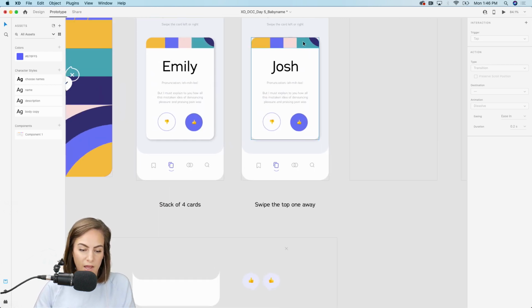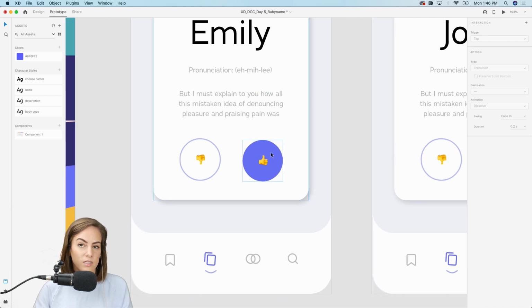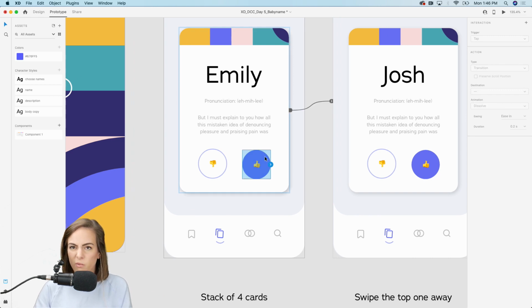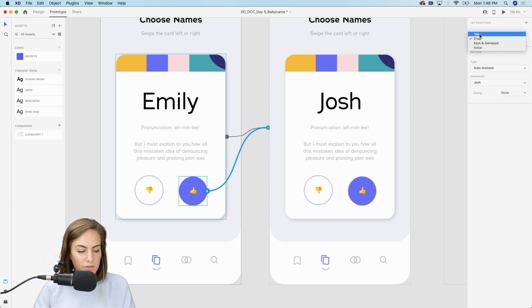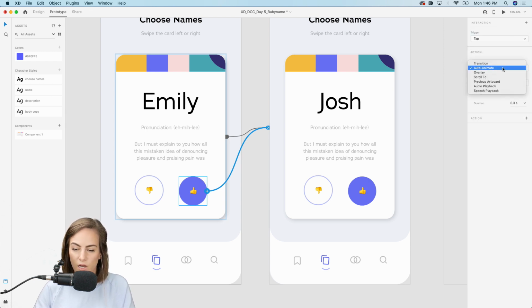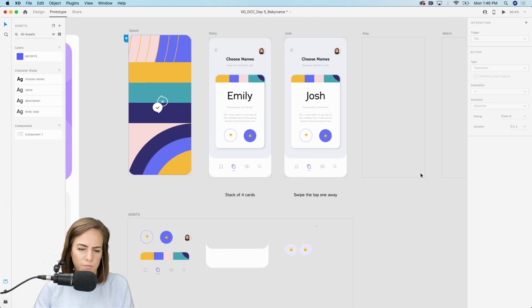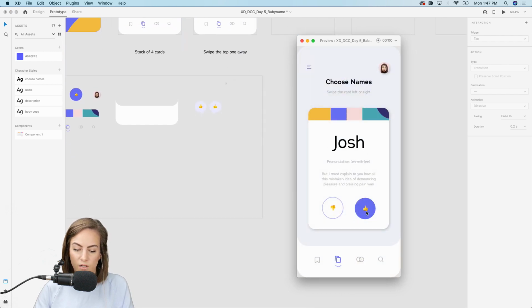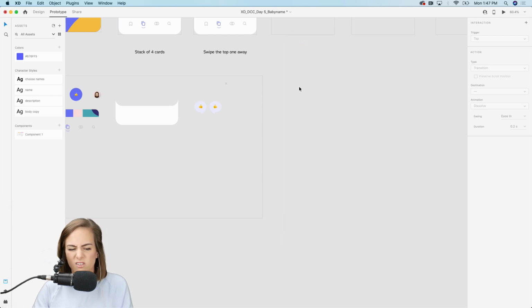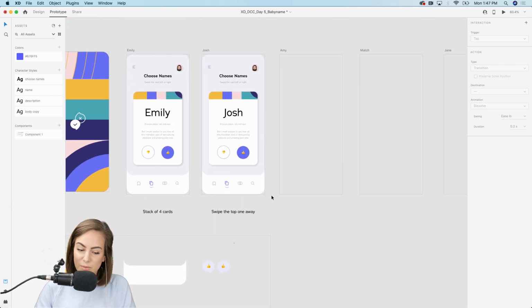The other thing we want to add is we want us to be able to select, yes, the thumbs up or thumbs down. So just giving users another way to do their interactions. So let's select the thumbs up and drag it to the next screen. And we don't want to drag on this one, just a normal tap. We'll do just a normal transition. You could do auto animate too if you wanted. All right, so let's preview that as well. So we've got our time trigger and we select this. I think the drag's a little cooler though. All right, so let's keep going on.